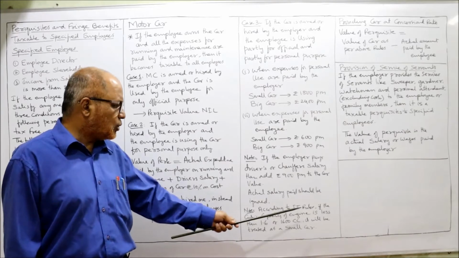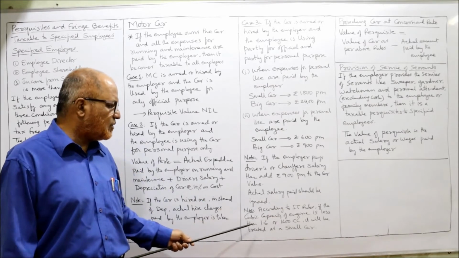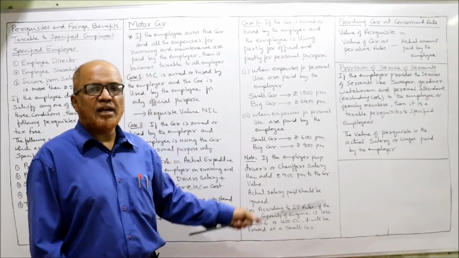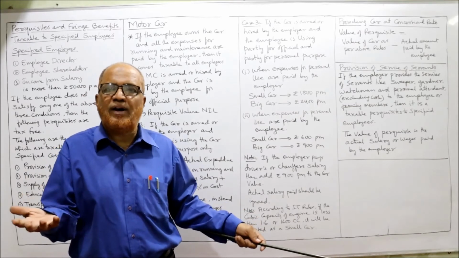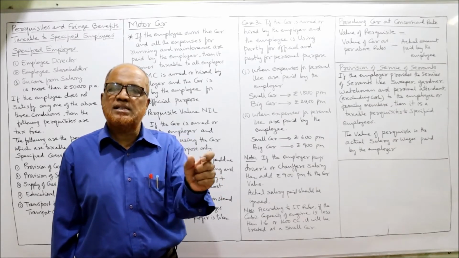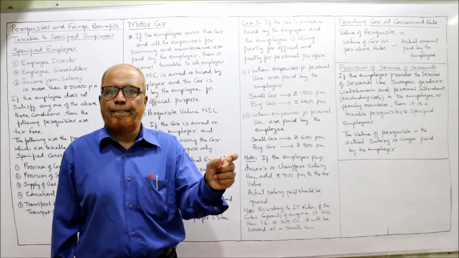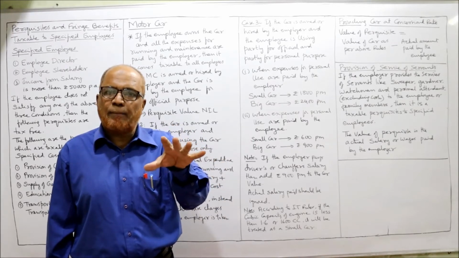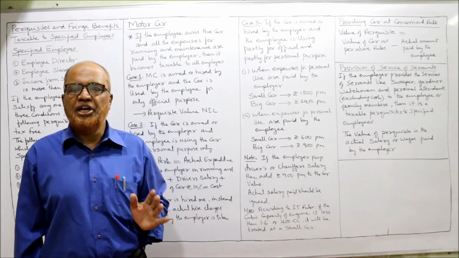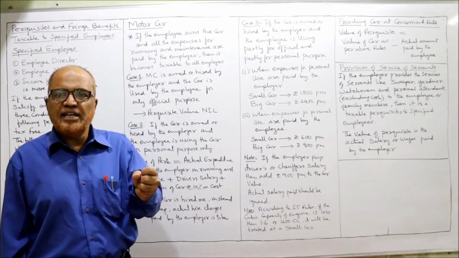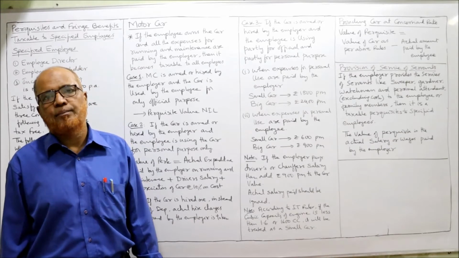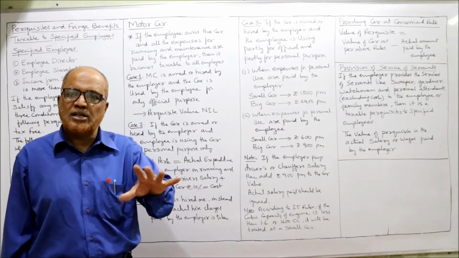Now, according to IT rules, if the cubic capacity of the engine is less than 1.6 liters or 1600 cc, then it will be treated as a small car. Here the provisions are given for small car and big car. How can we decide whether the car is a big car or small car? The Income Tax Act here has given 1.6 liters or 1600 cc. Both mean the same. If the car's cubic capacity is up to 1600 cc, it will be treated as a small car. If the engine capacity is more than 1600 cc, it will be treated as a big car. Normally it will be specified in the problem whether the car is a small car or big car.